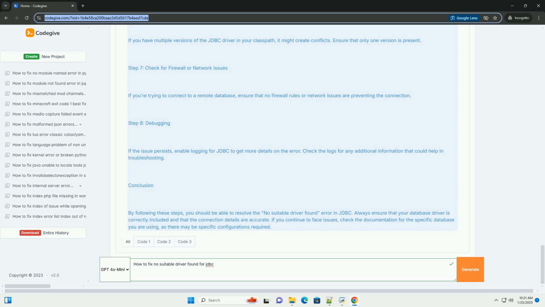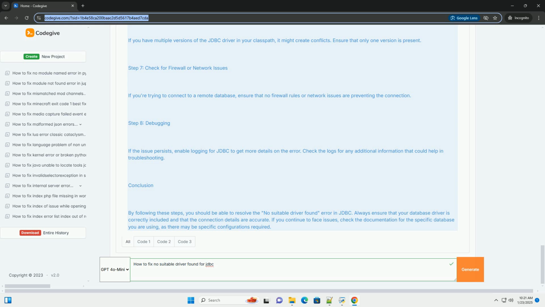Step 3. Check database URL format. Ensure that the database URL is correctly formatted. For example, a typical MySQL connection URL looks like this: Make sure to replace localhost, 3306, and mydatabase with your actual database server, port, and database name.